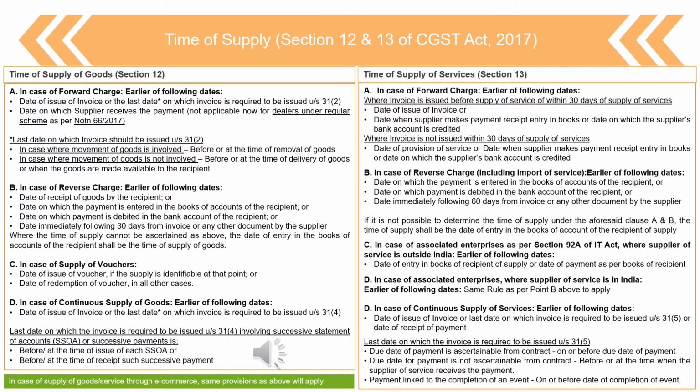So the government has said the last date on which the invoice should be issued is, if movement of goods is involved in case of supply of goods, before or at the time of removal of goods, or if movement is not involved, then before or at the time of delivery of goods or when the goods are made available to the recipient. Very straightforward. You have to keep in mind the date of issue of invoice or the last date when the invoice should have been raised.